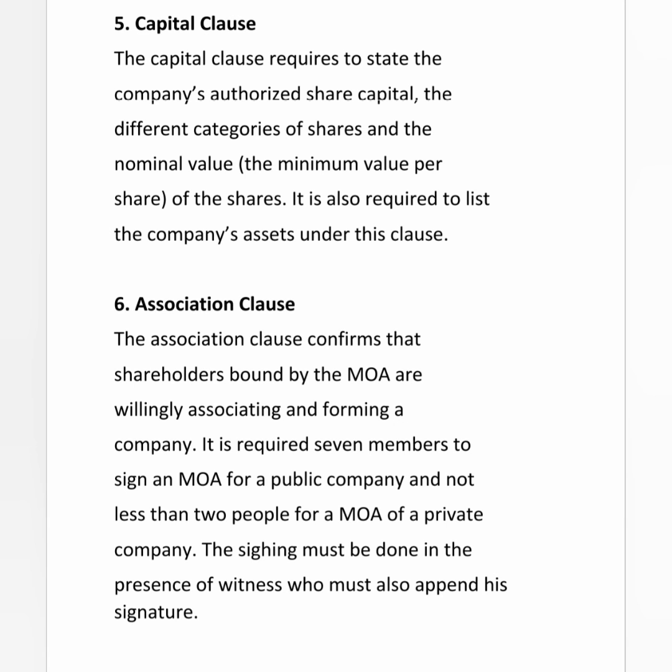The association clause refers to the shareholders being bound by the memorandum of association, and they also have to associate willingly in order to form this company. After filing everything, 7 members are required to sign the memorandum of association for a public company and not less than 2 people for a private limited company. The signing must be done in the presence of a witness who must also append his signature. Append means to add something against the signature.